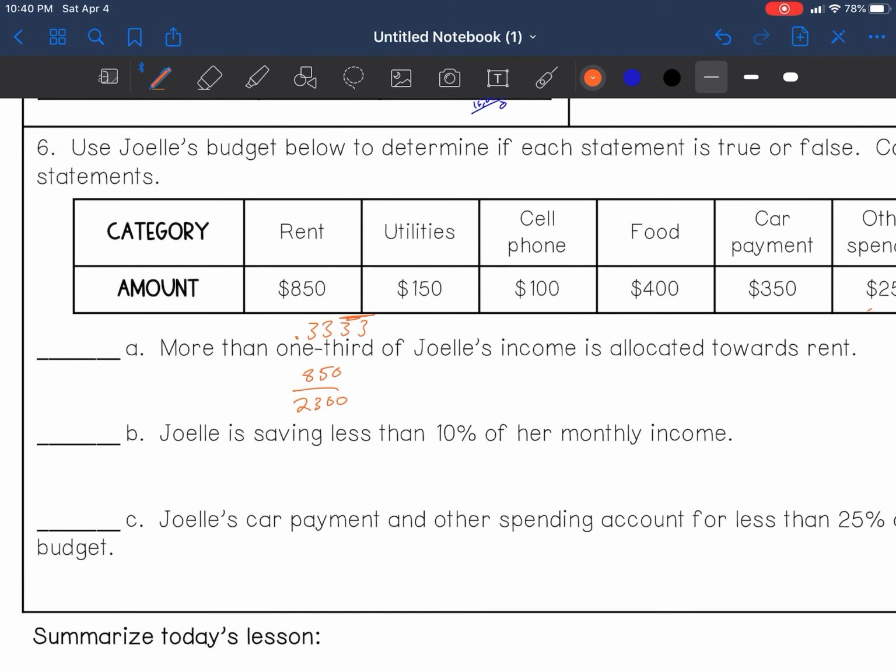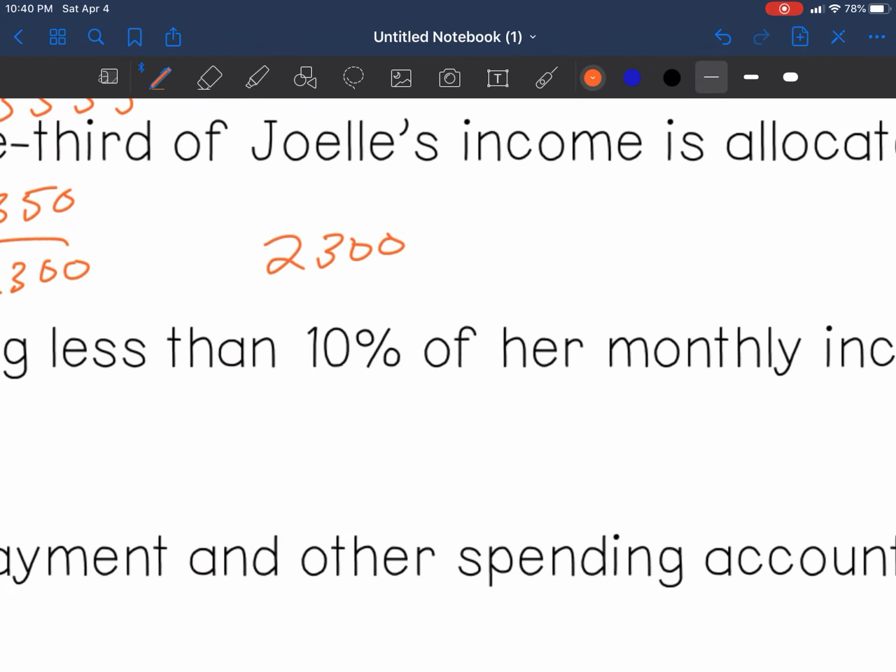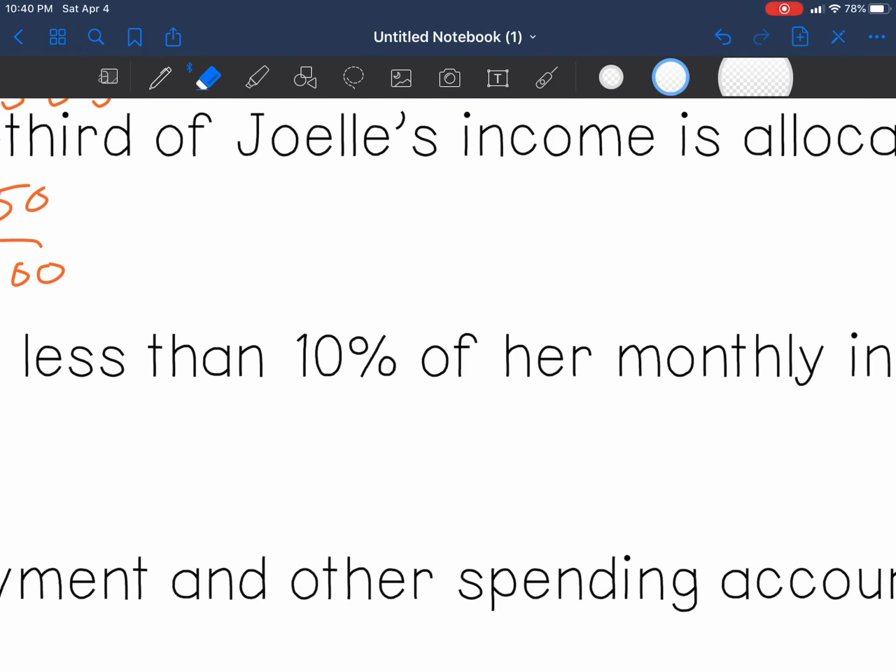850 goes in the top. What number goes outside? 2,300. Let me make this bigger. 2,300 divided by 850. We know it's not going to go in perfect, so it's 0, and we added a 0. How many times does 850 go into 2,300? It's going to be 3 times.